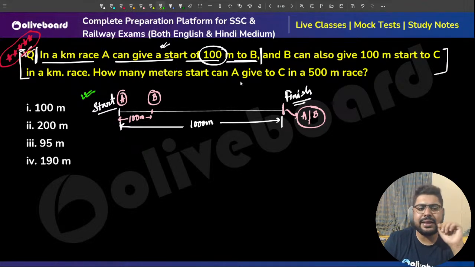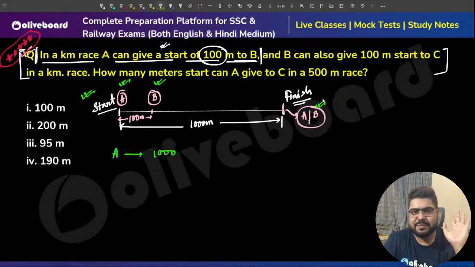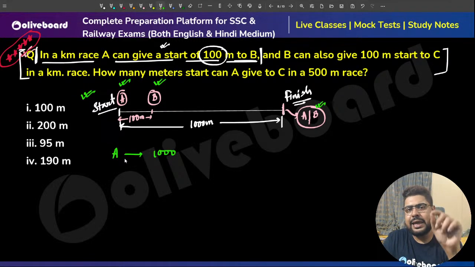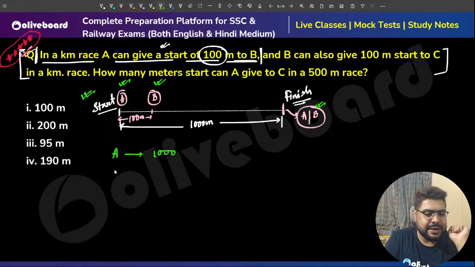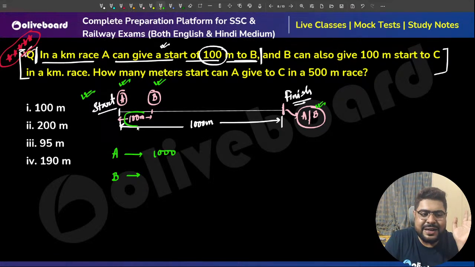Can you guys think like this? By the time A goes 1000 meters, because you understand, they both are starting at the same time, they both are finishing at the same time. Only the distance is different. So, by the time A goes 1000 meters, in the same time, B goes how much? Sir, B goes 100 meters less, because B is starting from here.